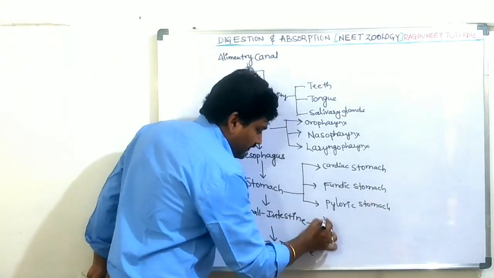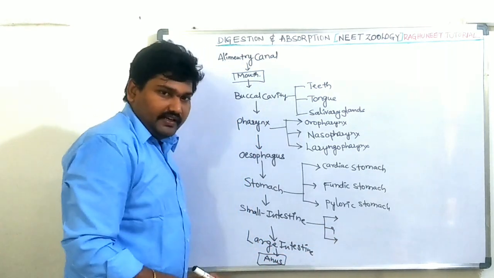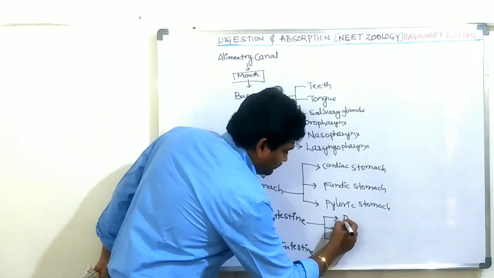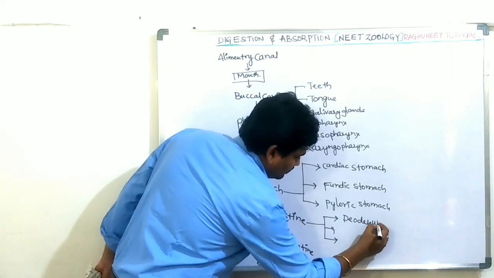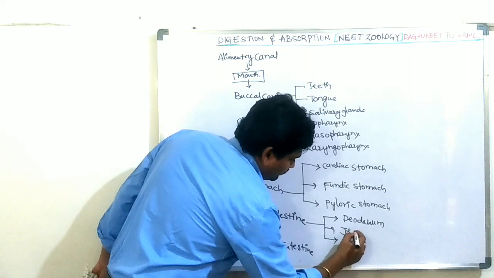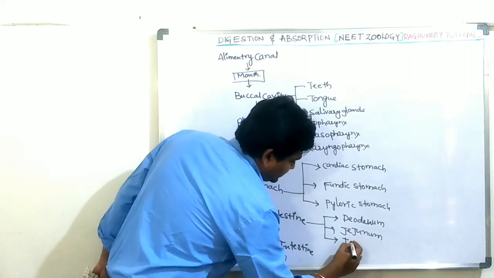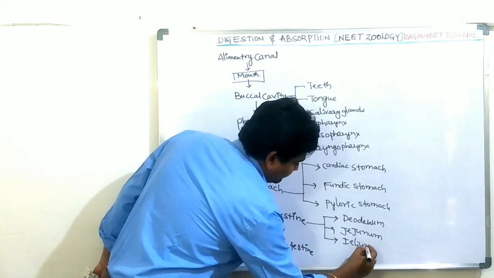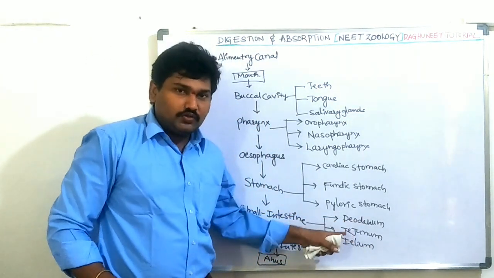Again, the small intestine is divided into three regions. First one is duodenum, jejunum, and last one is ileum.